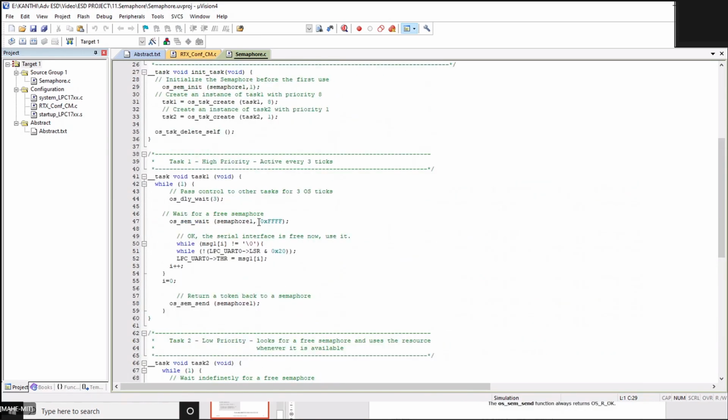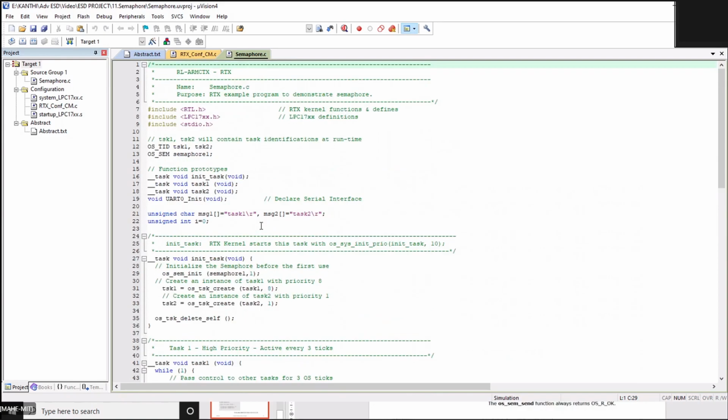It's made very simple, just to make you understand the usage of the semaphore and how we can write a simple program using RTX. Here you can see the inclusions we need to have.